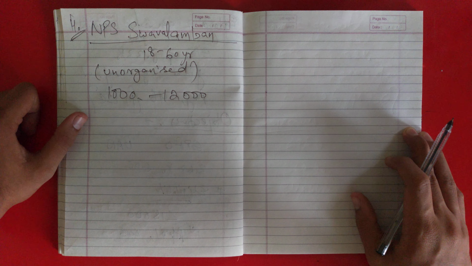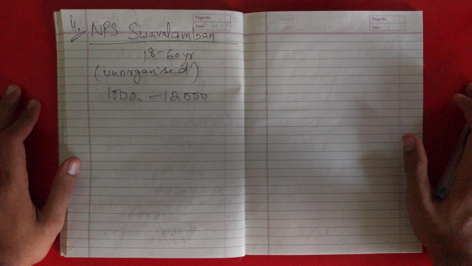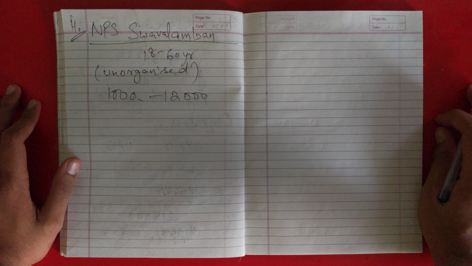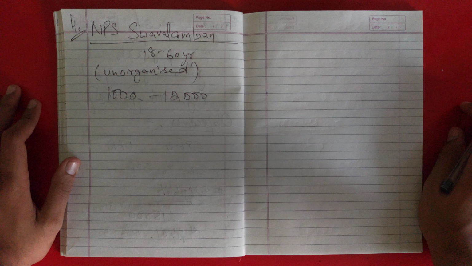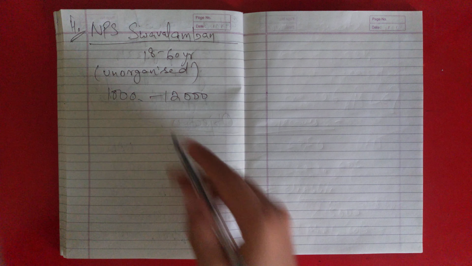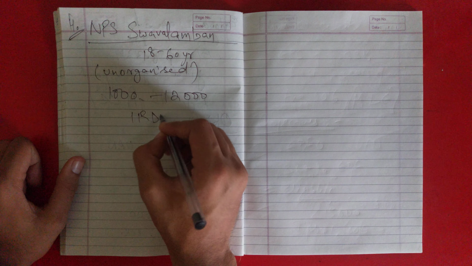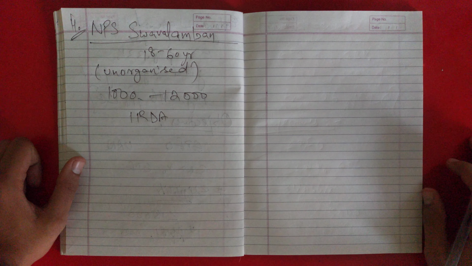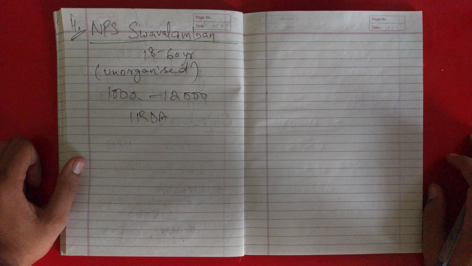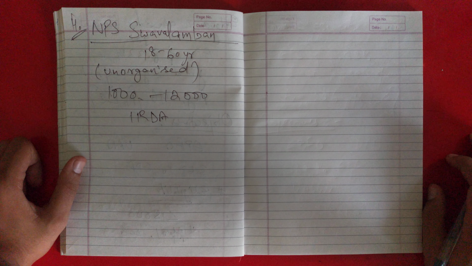If you want to withdraw any time before 60 years of age, you would be required to invest at least 80% of the pension wealth to purchase a life annuity from an IRDA regulated life insurance company, and the rest 20% of the pension wealth may be withdrawn as a lump sum.